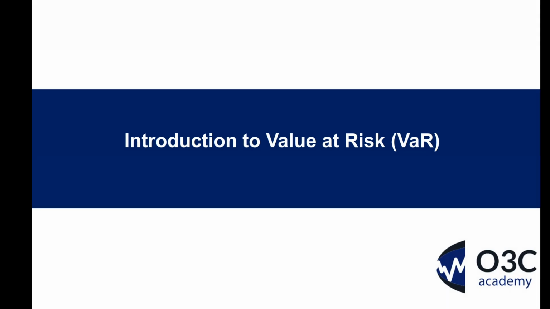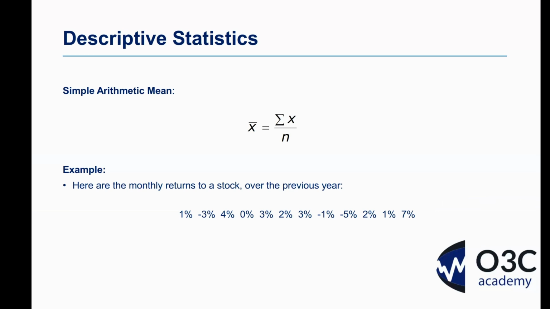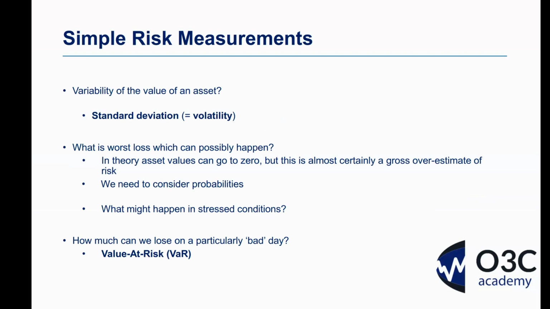The key characteristics of what we'll, for the sake of it, carry on calling normal distribution can be described by two numbers. The mean, or average, or central tendency. Here we're using the simple arithmetic mean, and variance, or standard deviation. That's a measure of dispersion around that central tendency. And modern finance is fixated by these two numbers, especially variance or standard deviation, which are seen to be synonymous with risk. It measures the size and speed of price changes, and the larger those changes in price, the higher the risk we're assuming.